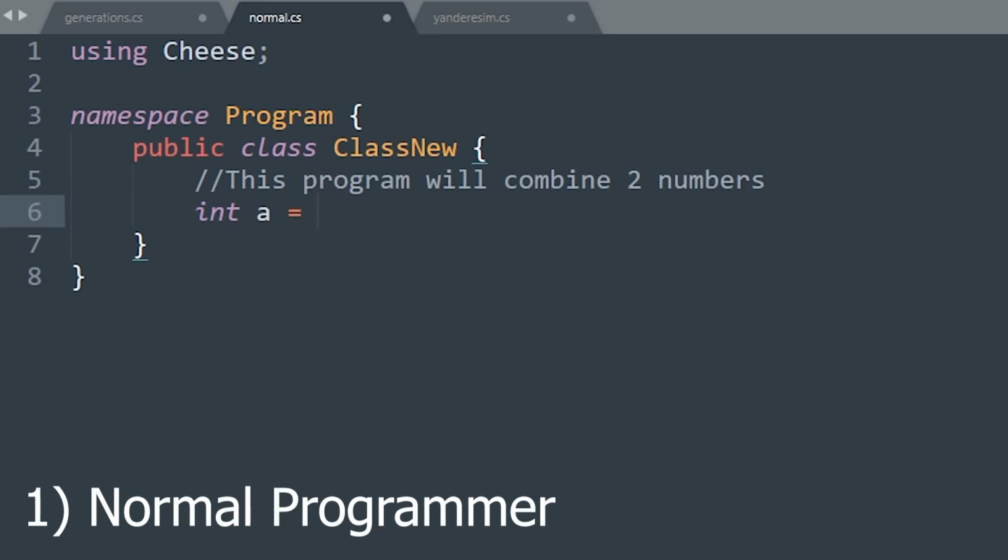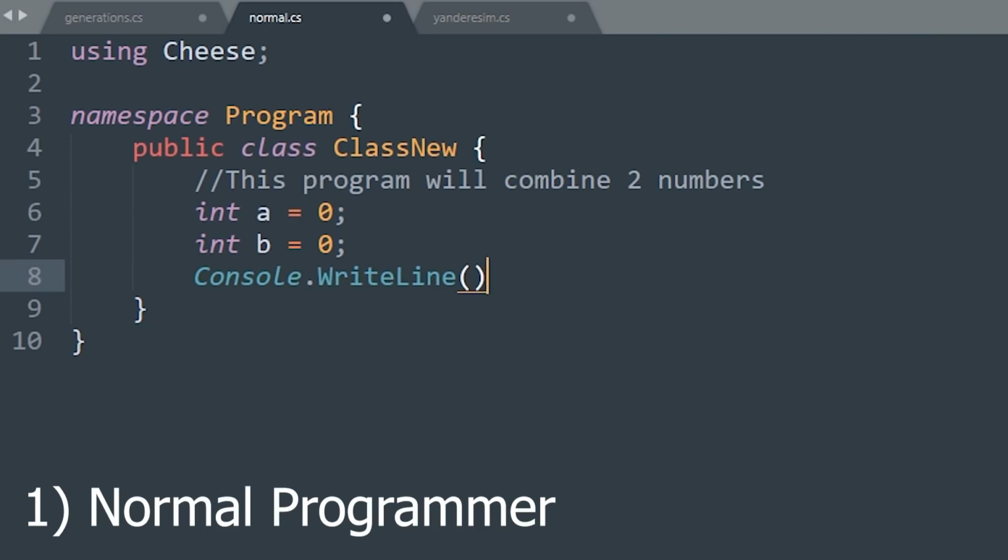Int a equals 0. Int b equals 0. Console.WriteLine, int a, no sorry, a plus b, dot ToString, just in case. Okay, that was quite good.